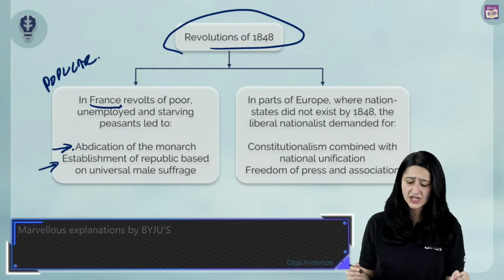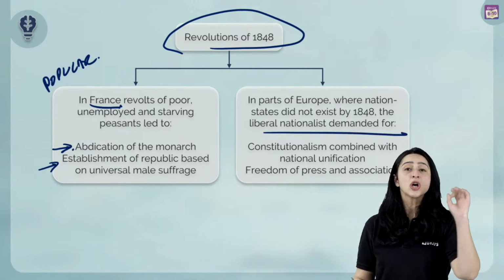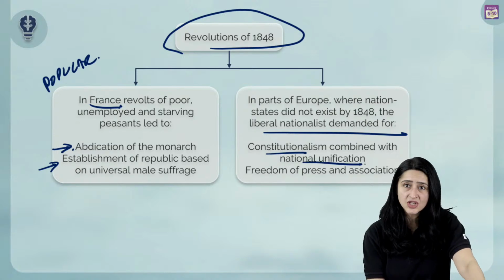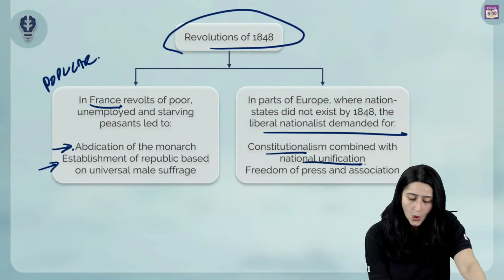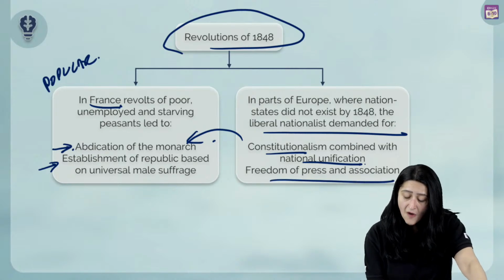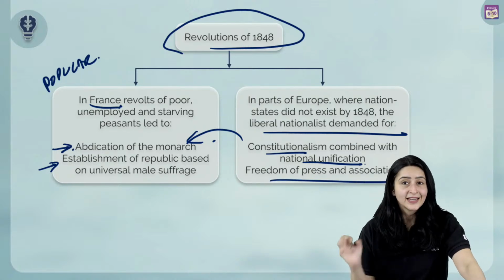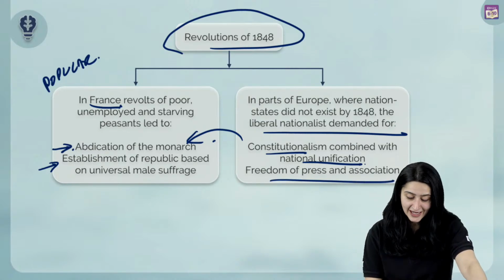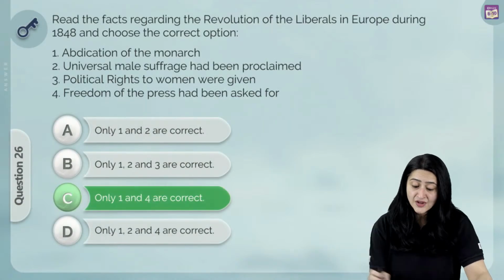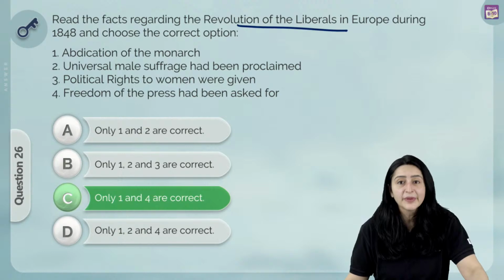And there you are, the liberal nationalists basically, who were demanding constitutionalism combined with national unification. So obviously a result of this would also be abdication of the monarch, and they wanted freedom of press and association. Now, the tricky thing again over here is that we have been asked for the facts regarding the revolution of the liberals in Europe.